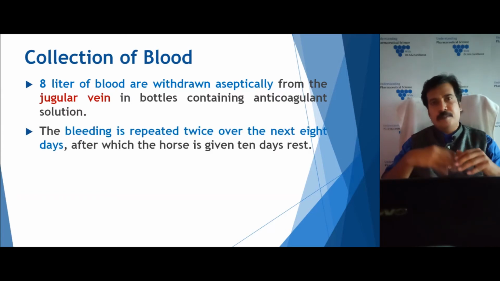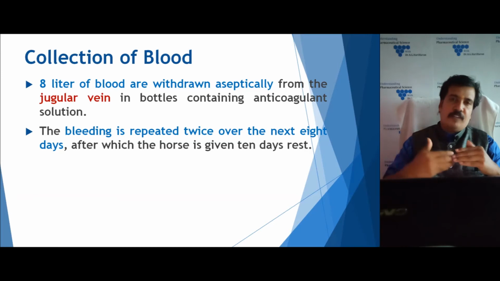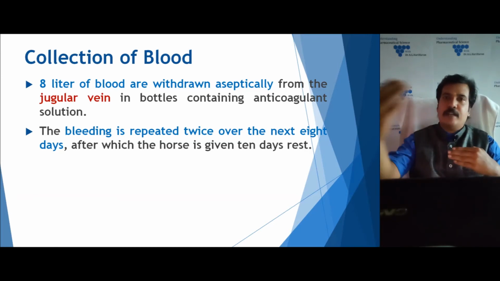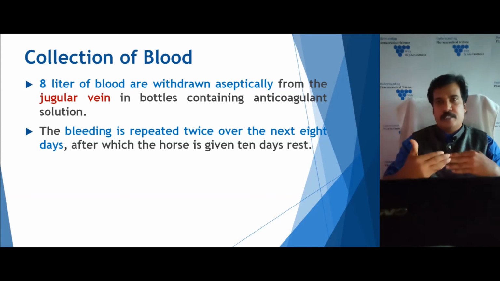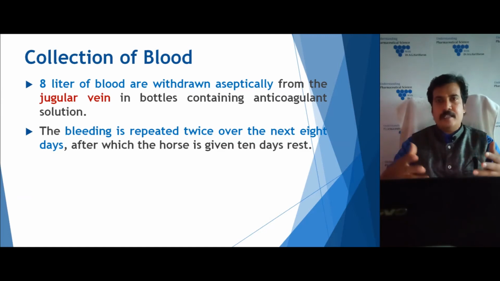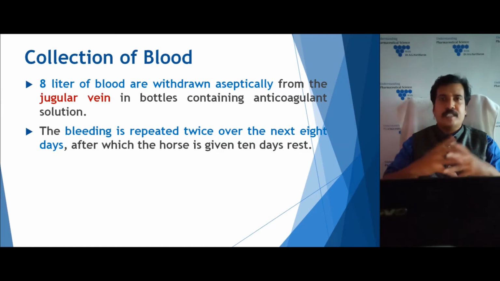Later on, this bleeding is repeated twice after an 8 day interval. If you withdraw the blood today, you leave a gap of 8 days, then you can do a second bleeding, and the animal is allowed to rest for the next 10 days. Meanwhile, in those 10 days the animal can recover itself to produce enough blood.